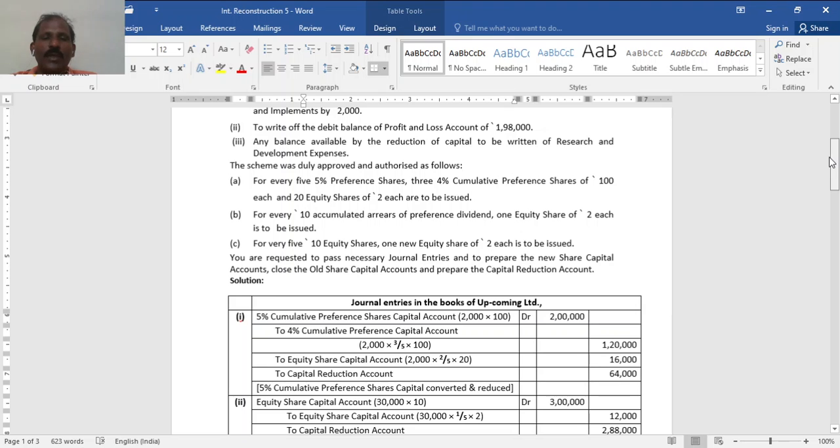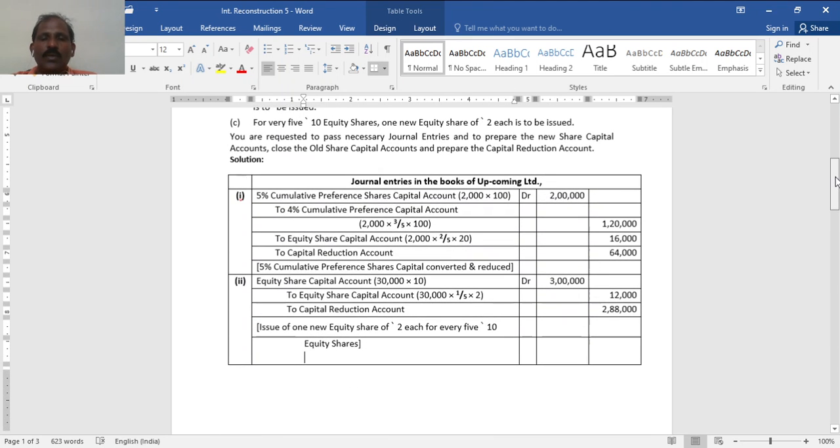For every 5 shares, 20 equity shares of 2 each, so 16,000.